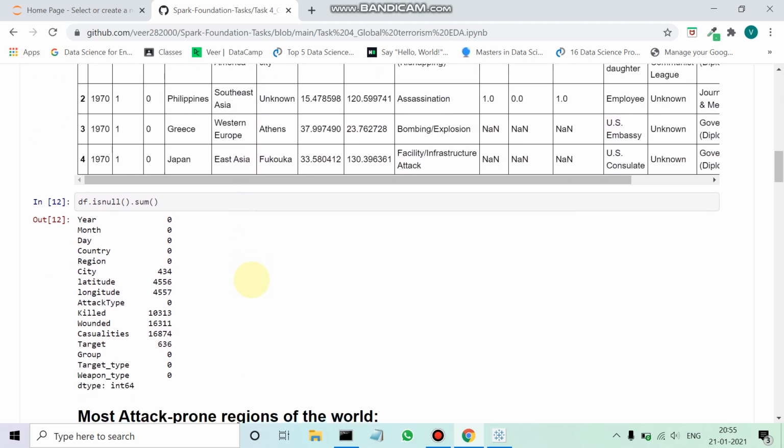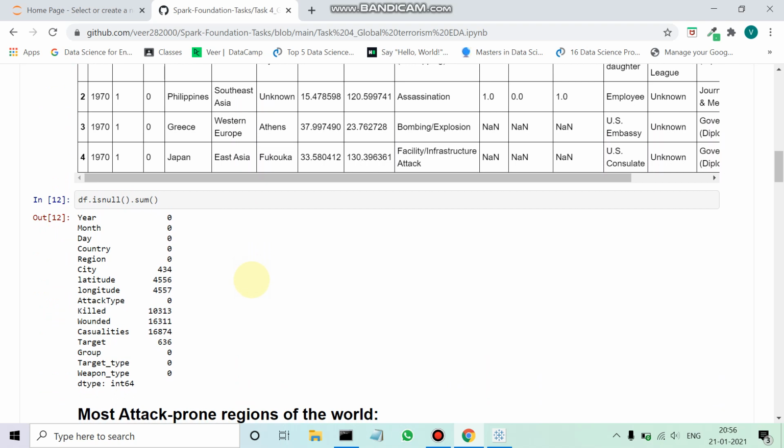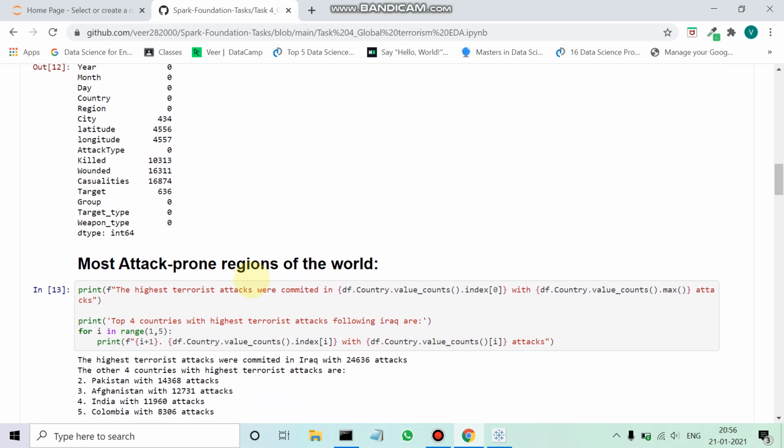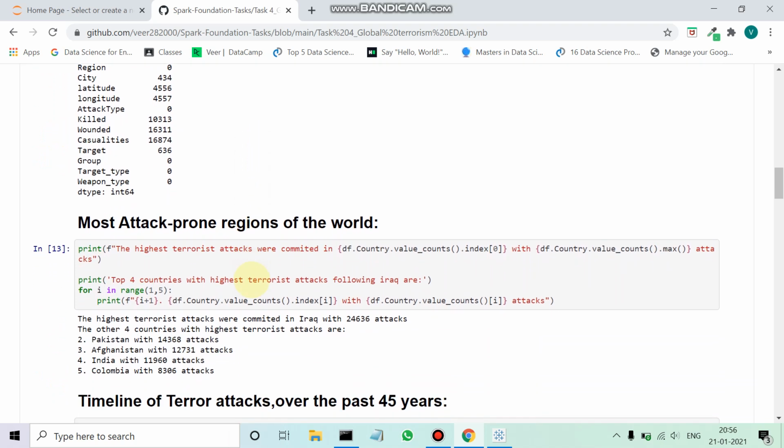I used the isnull method to find out that there are still many missing values here, as you can see. Further on, after a lot of cleaning, I have moved on to the first analysis, which is the most attack prone regions of the world. The highest terror attacks were committed in Iraq with 24,636 attacks, followed by Pakistan with 14,368, then Afghanistan with 12,731 attacks, then India with 11,960 attacks, and Colombia with 8,306 attacks. Further on, we will see the graphs for these as well.